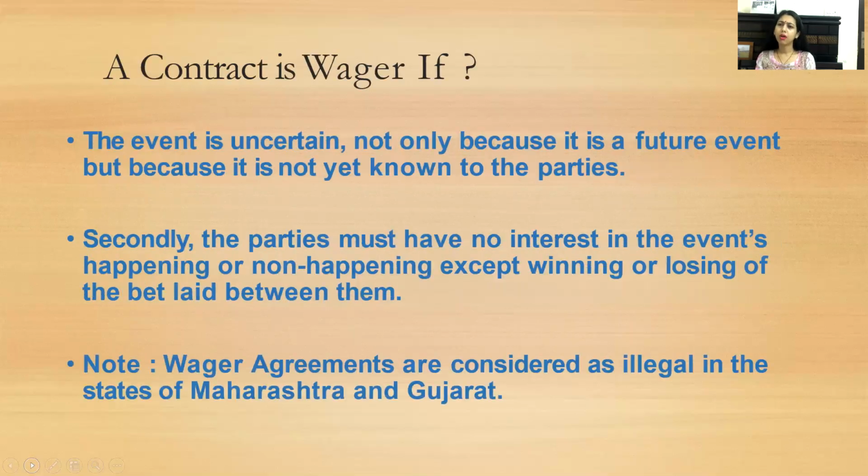So a contract is a wager if the event is uncertain, not only because it is a future event, but because it is not yet known to the parties. Secondly, the parties must have no interest in the event's happening or non-happening except winning or losing the bet laid between them. Wager agreements are considered illegal in the states of Maharashtra and Gujarat.